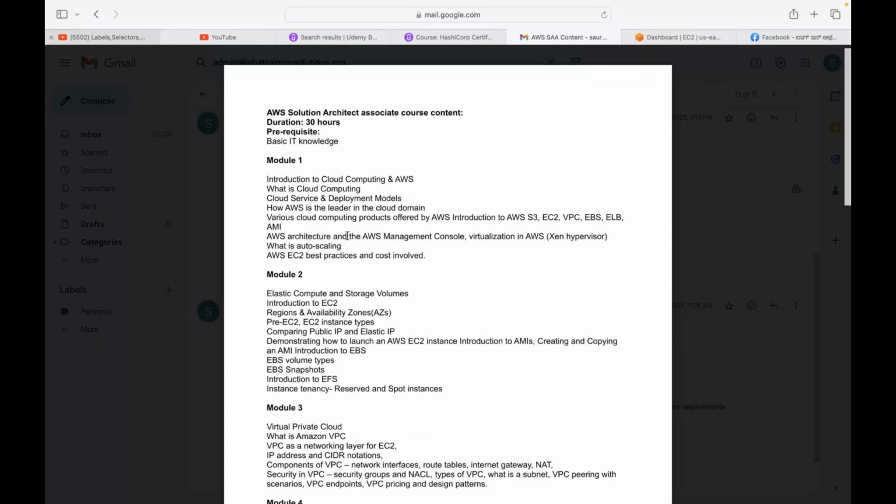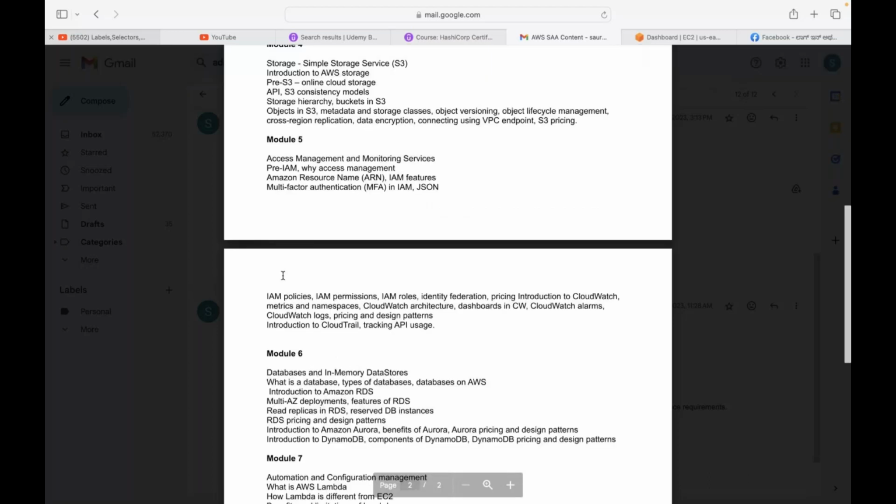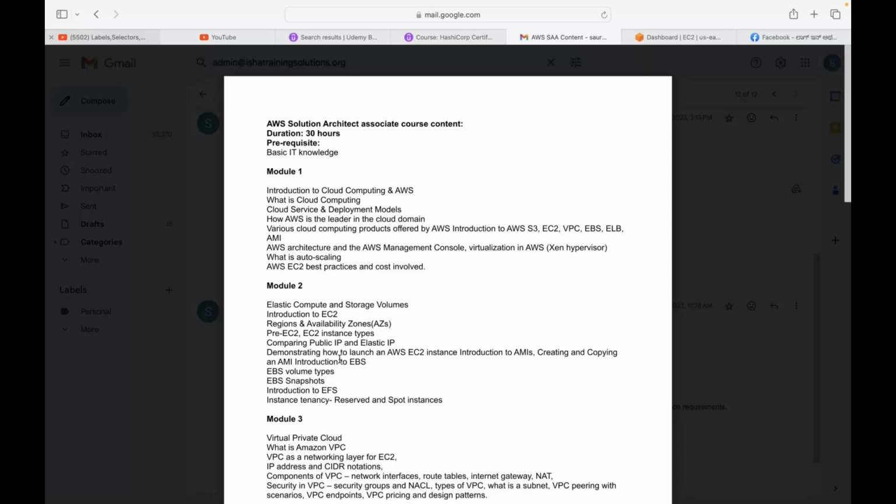The duration is 30 hours. Prerequisite is basic IT knowledge, or if you don't have any prerequisite, that is also fine. There are a total of 8 modules, but don't expect me to cover everything in the given order. We will first cover what is EC2. We'll start with what is servers, and then we will cover all the services.